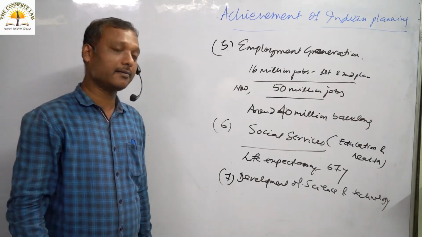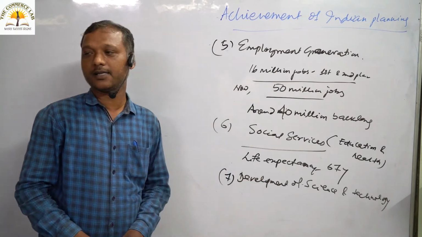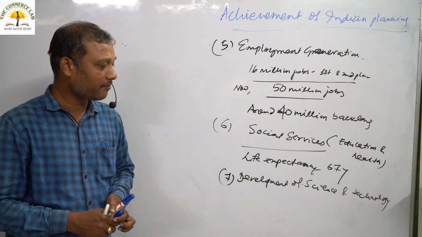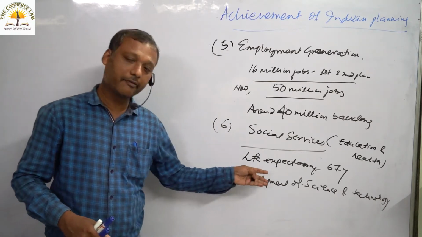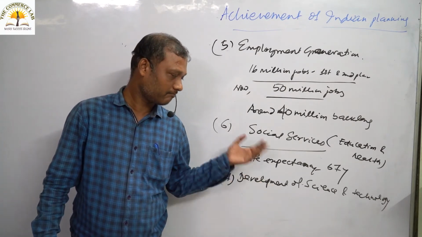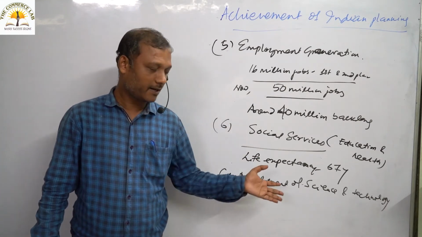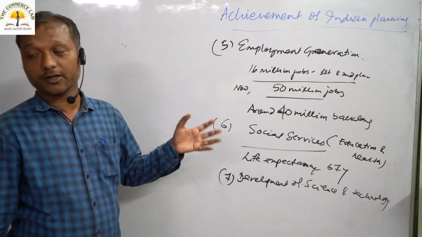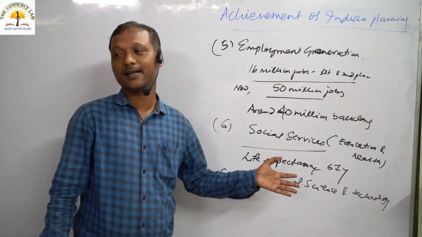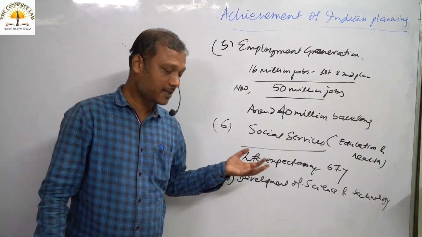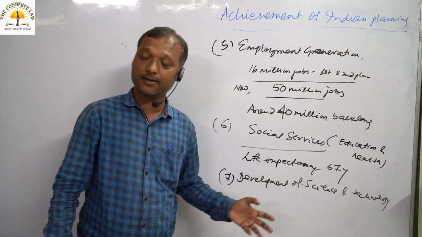Right from the beginning, all the developed countries of the world have fully developed in the field of science and technology. We know the effect, but we do not have proper scope for that. But during 70 years of planning, we can say we have achieved a lot in the field of science and technology, for example. Not only are we able to do research in the field of science and technology, but also